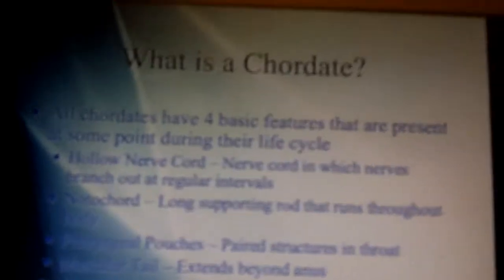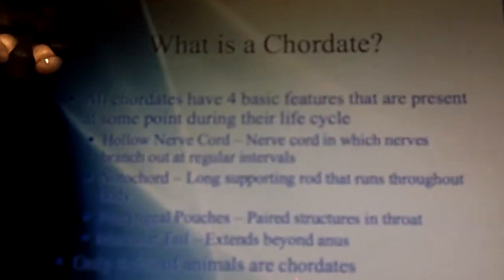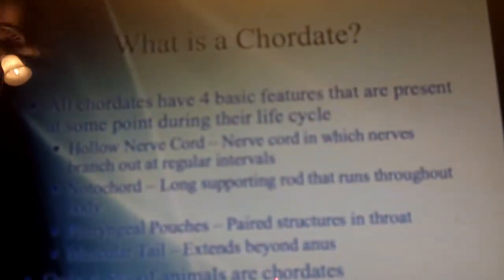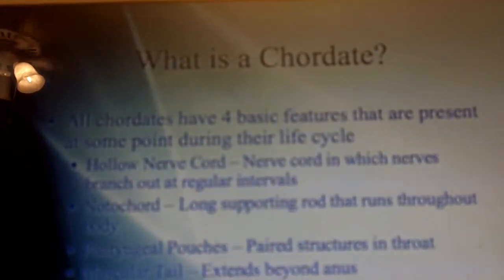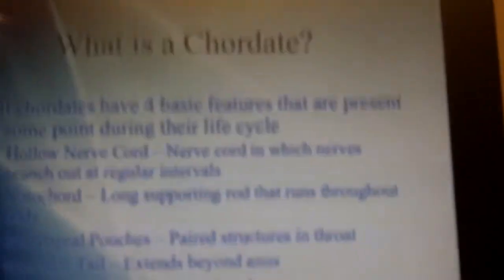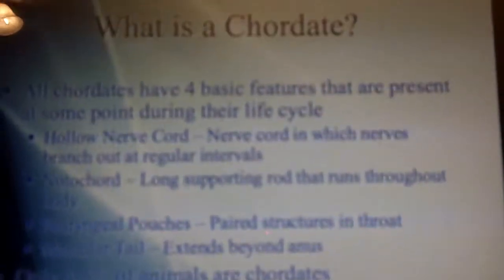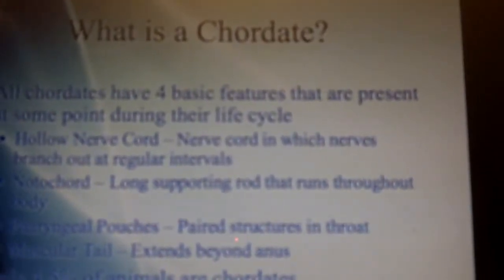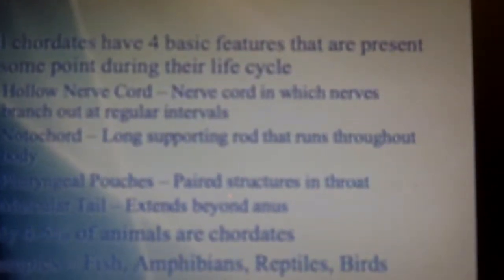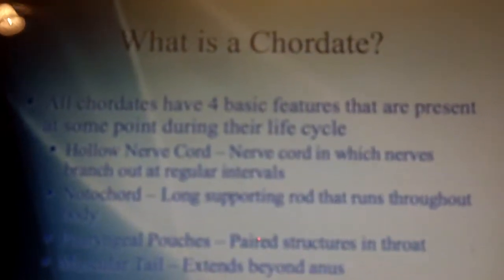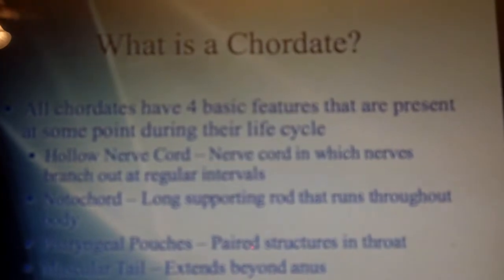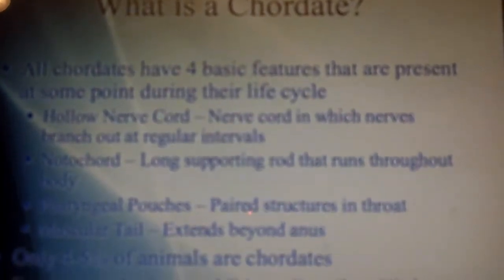What is a chordate? Now this is a little bit complicated, so I'm just going to read it aloud and then we'll discuss it later. Okay, all chordates have 4 basic features that are present at some point during their life cycle. A hollow nerve cord in which nerves branch out at regular intervals. Notochord, a long supporting rod that runs throughout the body. Pharyngeal pouches, paired structures in the throat. A muscular tail that extends beyond the anus.